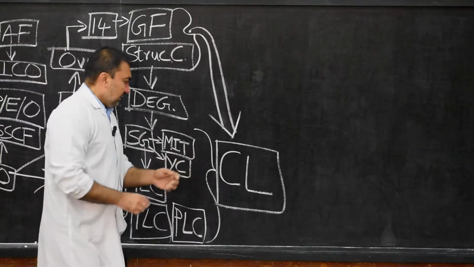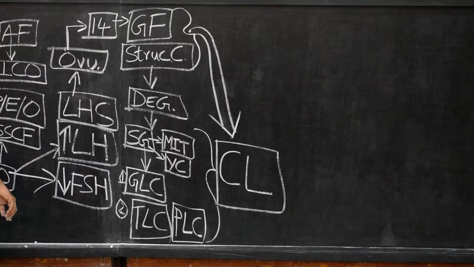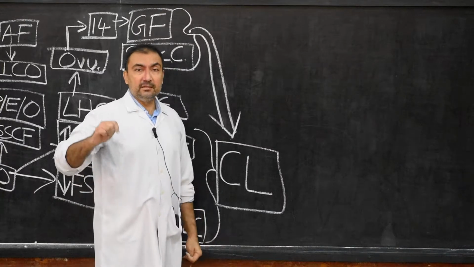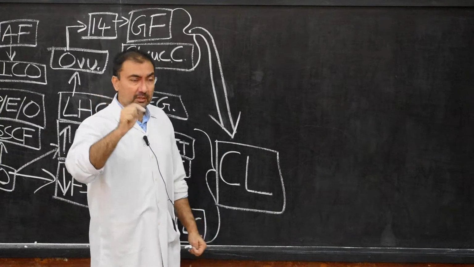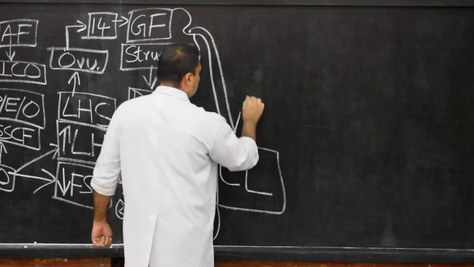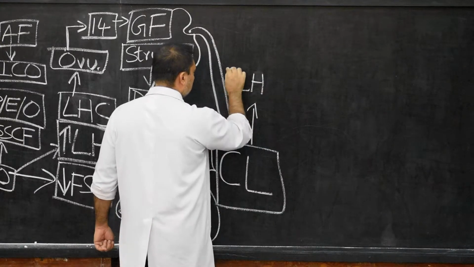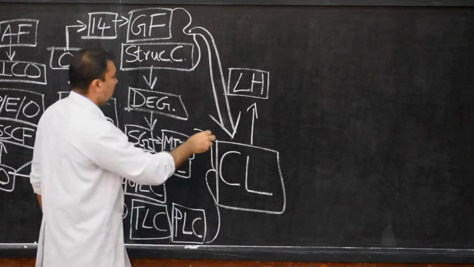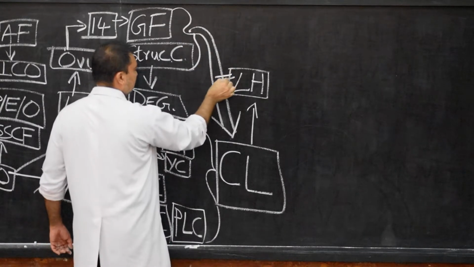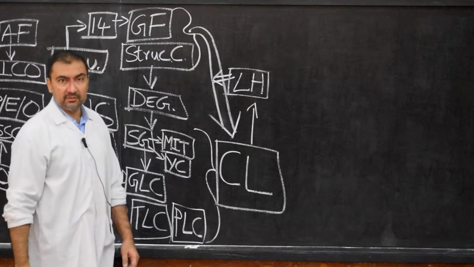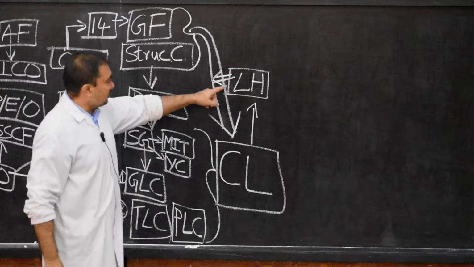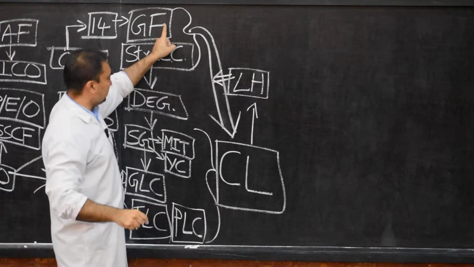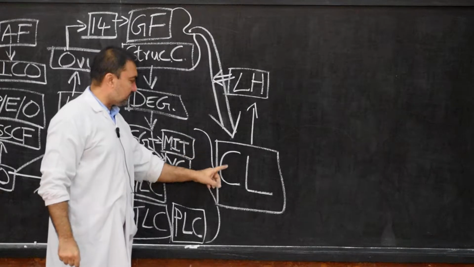Now, as the corpus luteum has developed, please note down this important point: the LH hormone which causes ovulation, the same LH hormone will cause these changes in the Graafian follicle. LH hormone will cause ovulation, and at the same time it will cause structural changes in the Graafian follicle, which will lead to the development of the corpus luteum.